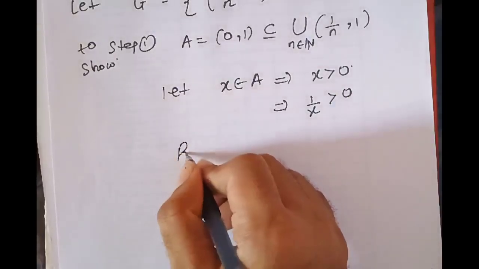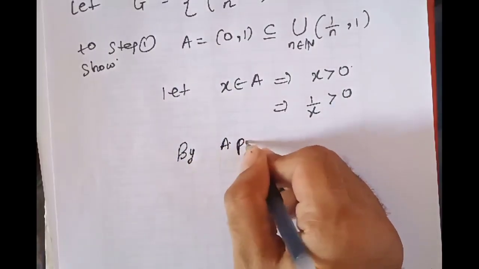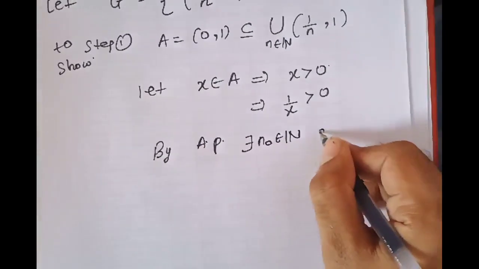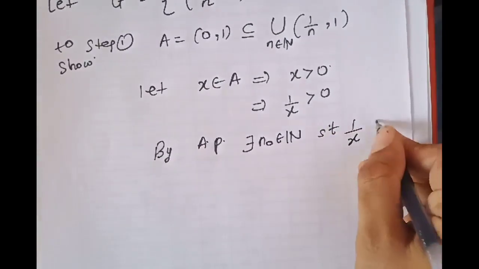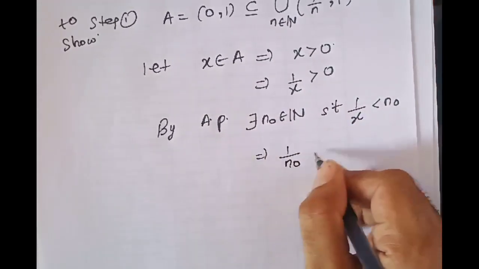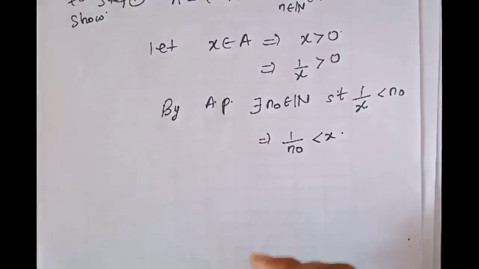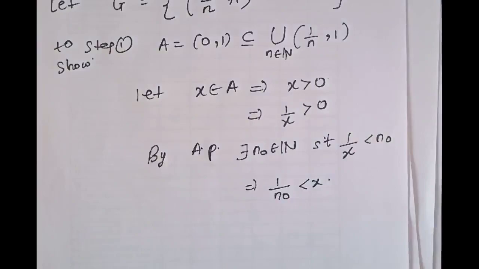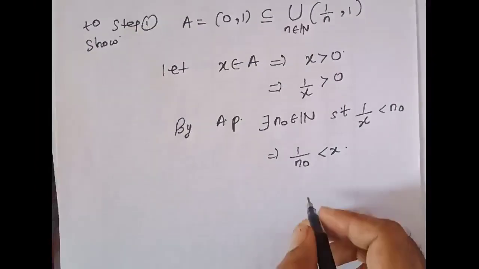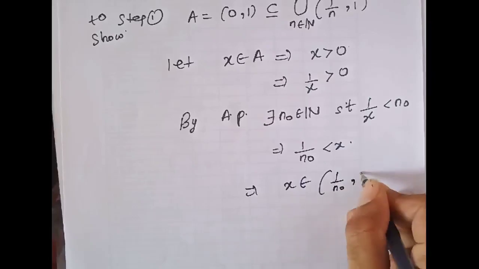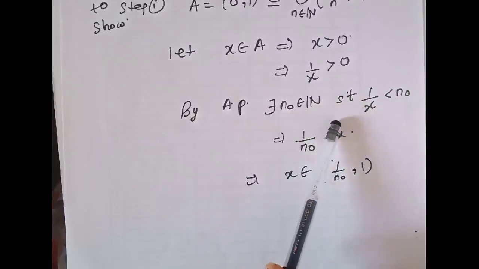Now by the Archimedean property there exists some n0 in N such that 1/x is less than n0, and that would mean 1/n0 is less than x. So we found an interval like this where x can belong. That means x belongs to (1/n0, 1) for some natural number n0.